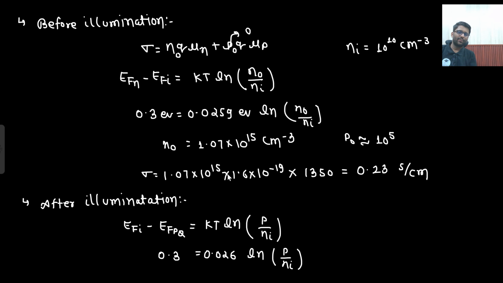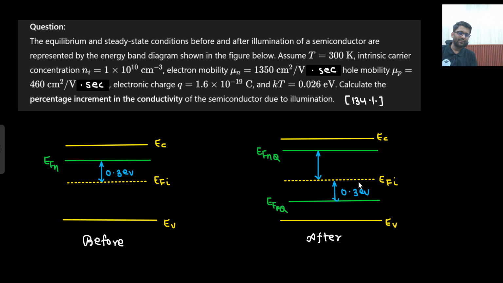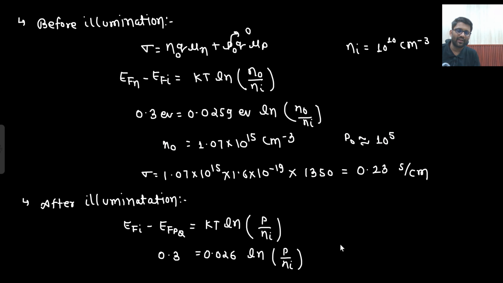Same calculation, no? This gap is 0.3, this gap is 0.3. So from here, what do you understand? That the p value after illumination is coming out to be 1.07 into 10 to the power 15 centimeter cube inverse.